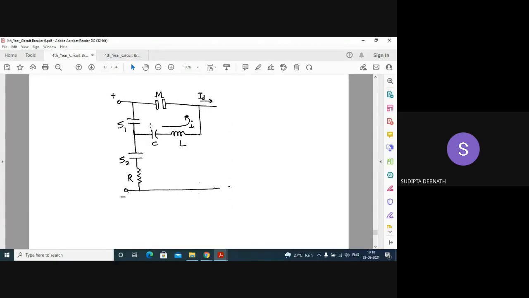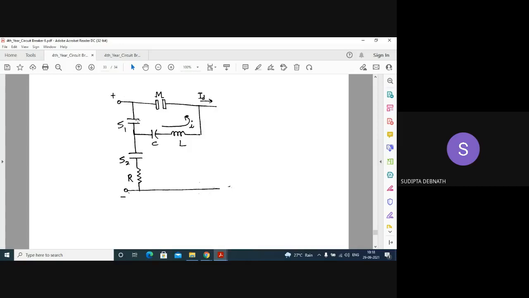So under normal conditions, the main contact M is called the charging contact because it is connected with C under normal operation. These are in series because this is open. So the charging contact M will remain closed, and capacitor C is charged to line voltage through the resistance R. Now, for interrupting the main circuit current ID, when you need to interrupt this ID, what happens?